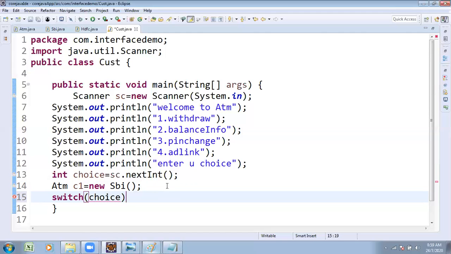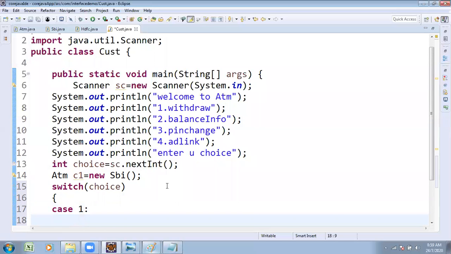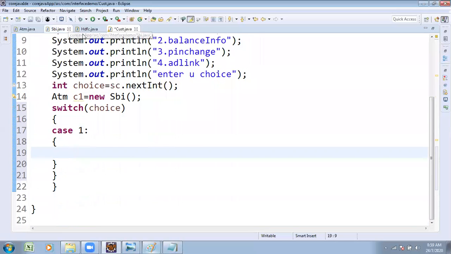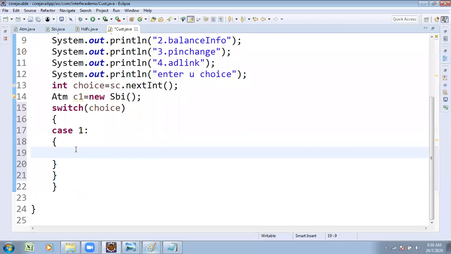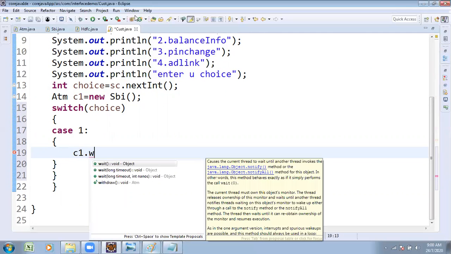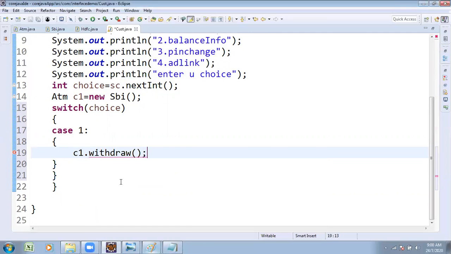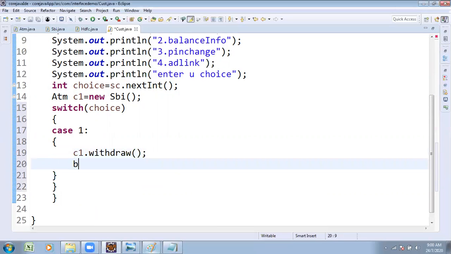Switch choice. Suppose you may select any of them. Case I want to apply. If you entered 1, case 1 colon. If you entered 1, what procedure has to happen? 1 stands for withdraw. So we want to call the already referenced C1 dot withdraw method. After that, break.